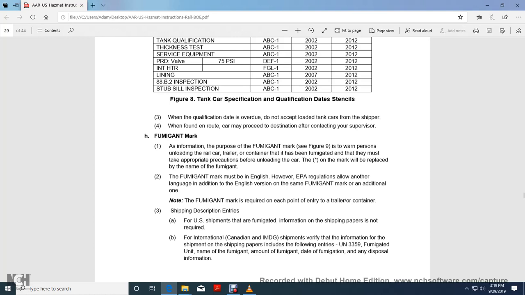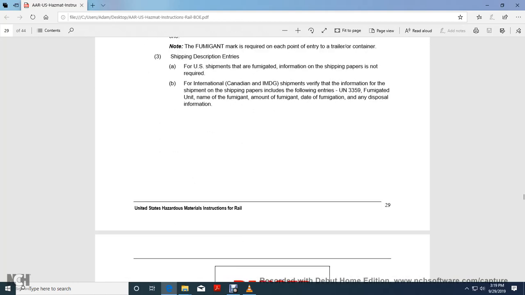For international containers with international maritime dangerous goods shipments, verify that the information on the shipping papers includes the following entries: UN 3359 fumigated unit, name of fumigant, amount of fumigant, date of fumigation, and any disposal information.